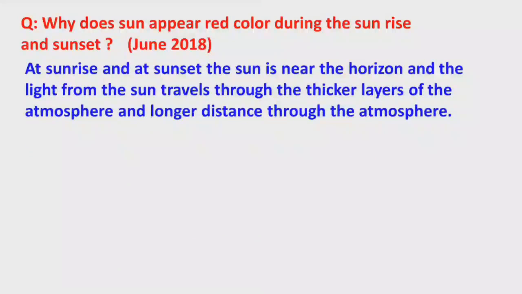At sunrise and sunset, the sun is near the horizon, and light from the sun travels a longer distance through the thicker layers of the atmosphere.